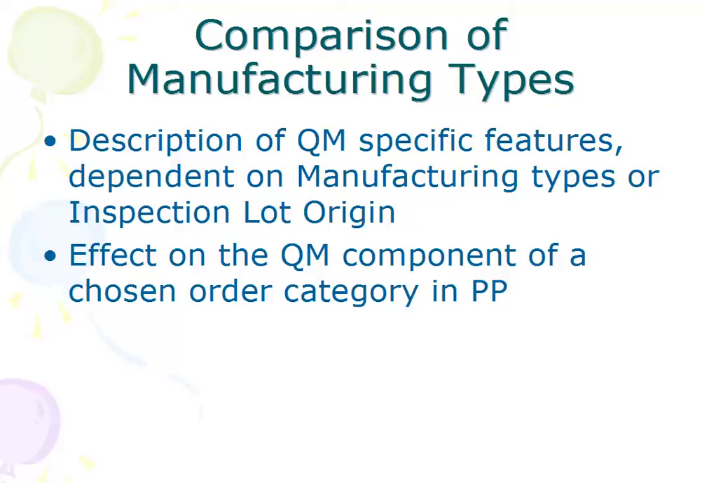For example, the types of manufacturing can be say a discrete manufacturing or repetitive manufacturing or process manufacturing. So there can be different types. So what can be the features for that? This is what we'll be seeing, and apart from this, we'll also be seeing what effect an order category can put onto the QM component.